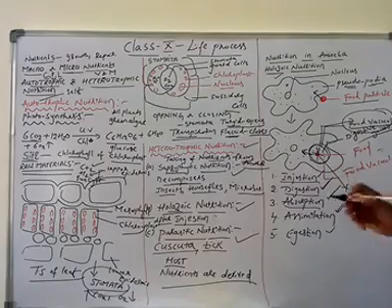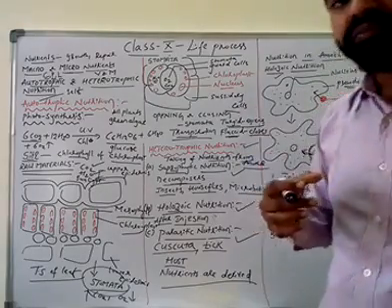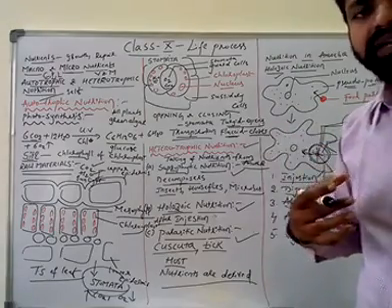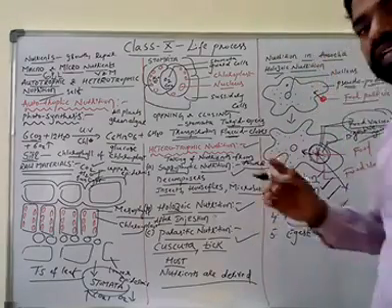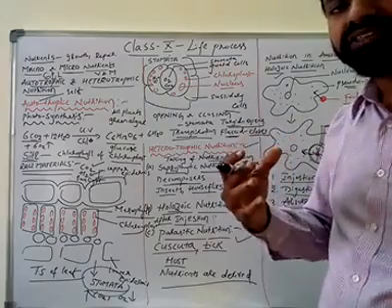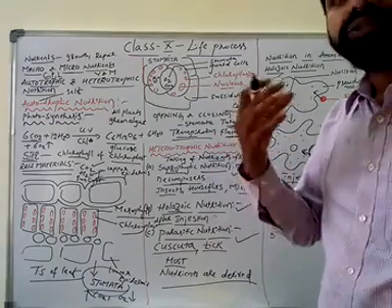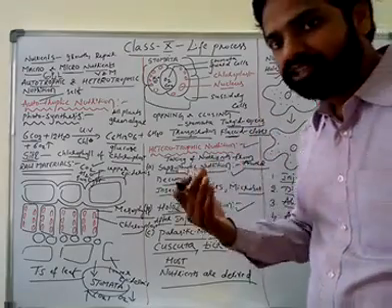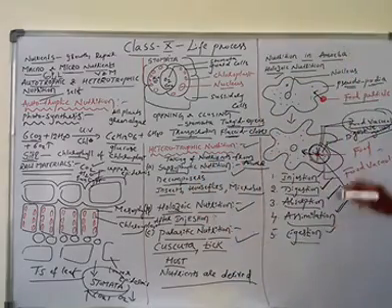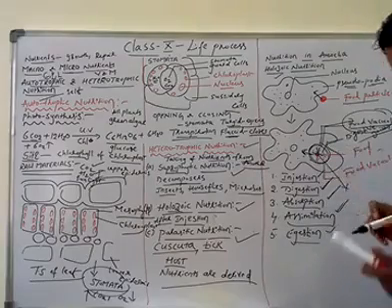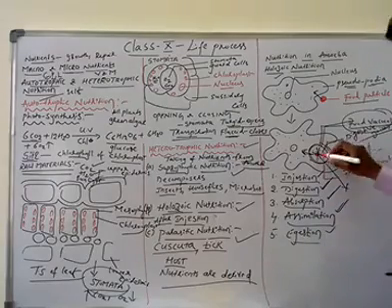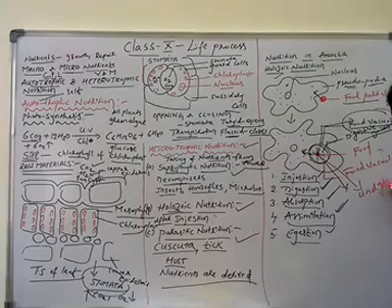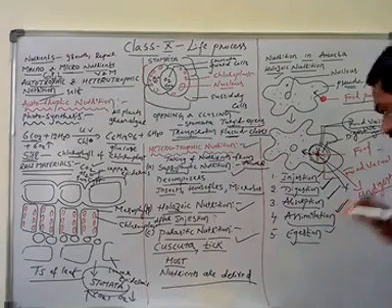Next, assimilation. Assimilation means when these digested food materials are used for growth, repair and development, that is called assimilation. So, assimilation is the process where the digested food materials are used for body metabolism like growth, development and repair. Next, egestion. The undigested food material is excreted out. This excretion of undigested food material is called egestion.